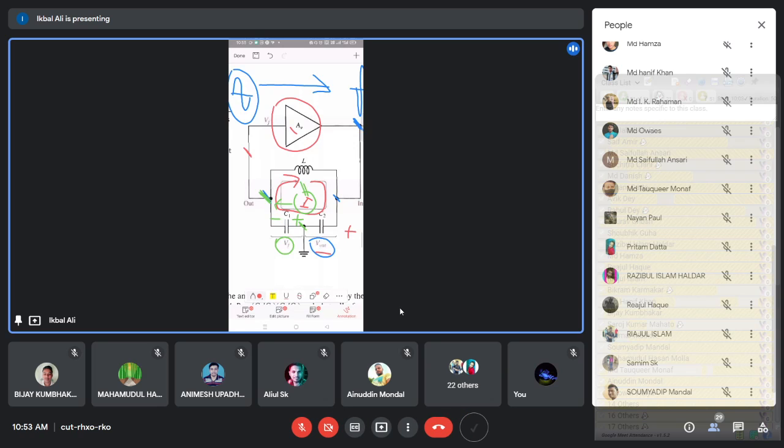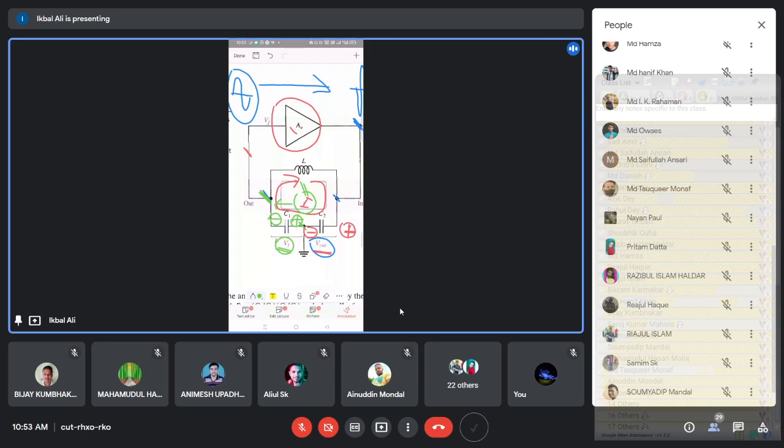But we have calculated the voltage across C2, which has a plus this side and minus this side. Now you see the output voltage V out polarity is this one, plus and minus, which is developed across C2. And the feedback voltage VF, which is developed across C1, has a polarity plus this side and minus this side.